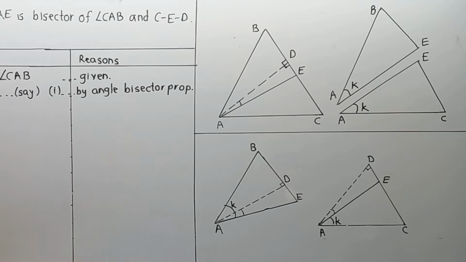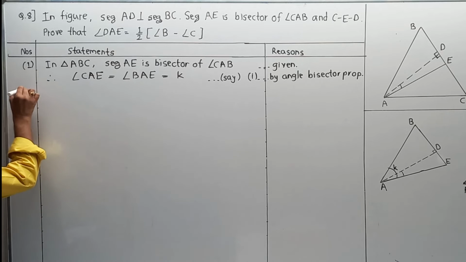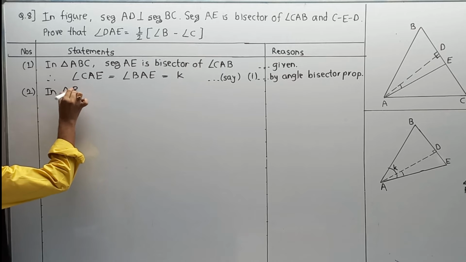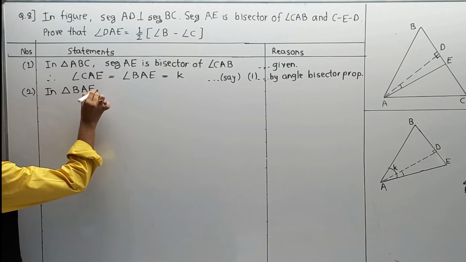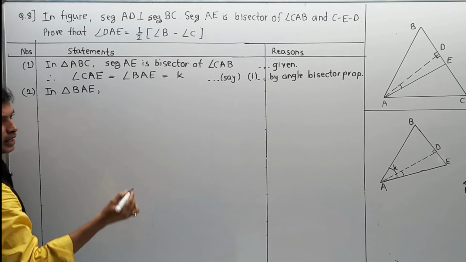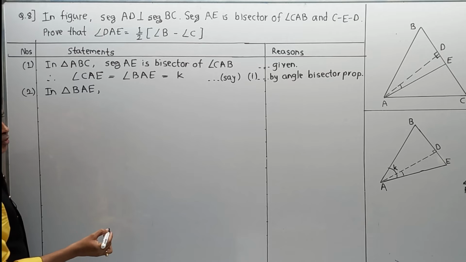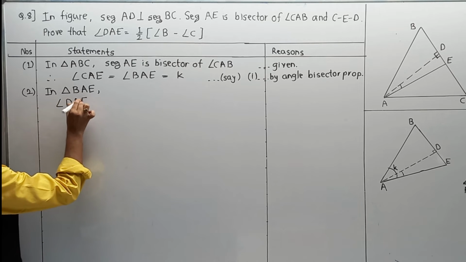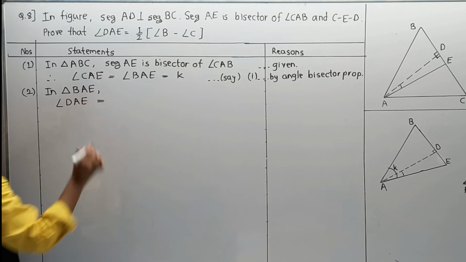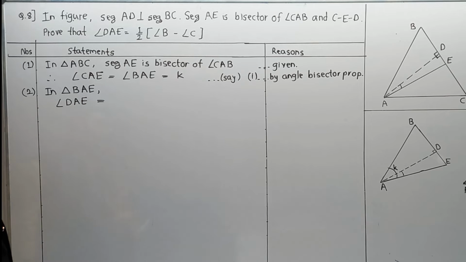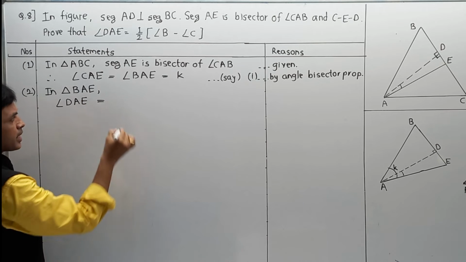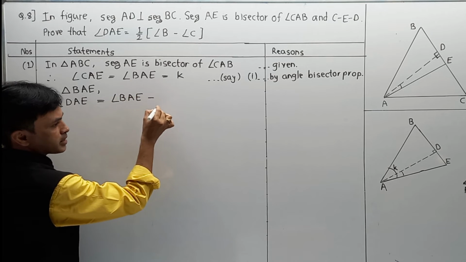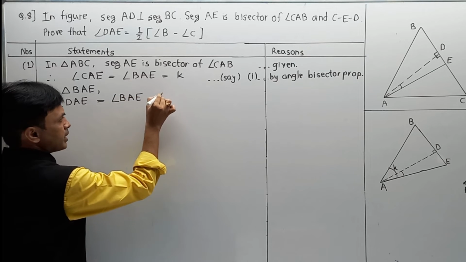So the next part is in triangle BAE. Second, in triangle BAE, our angle DAE is equal to angle BAE minus angle BAD.